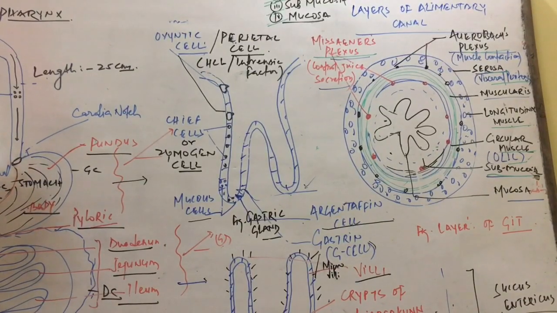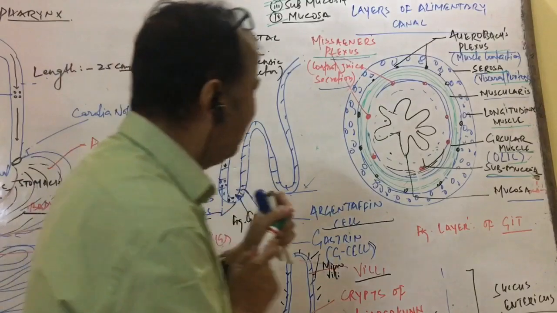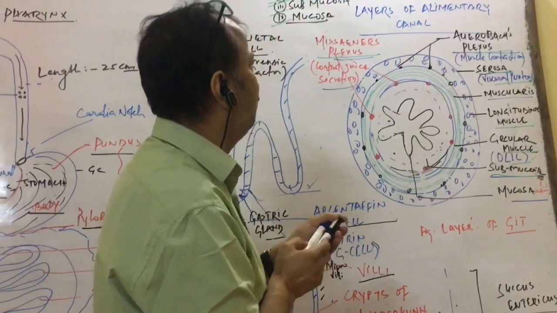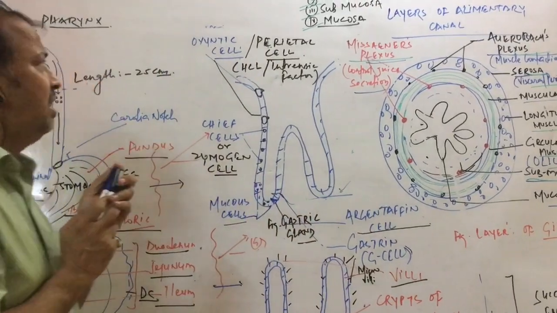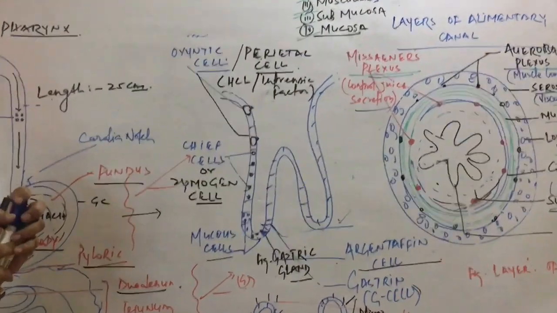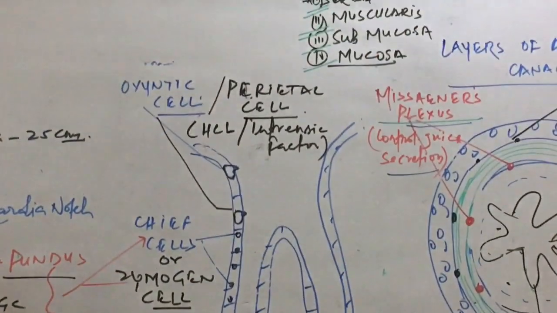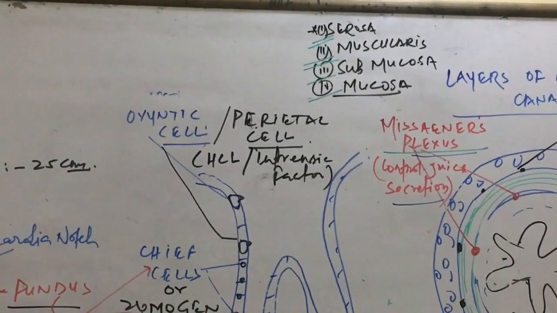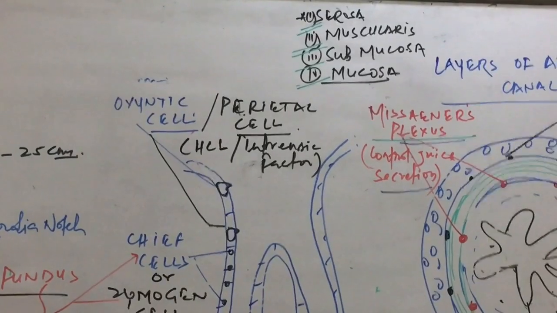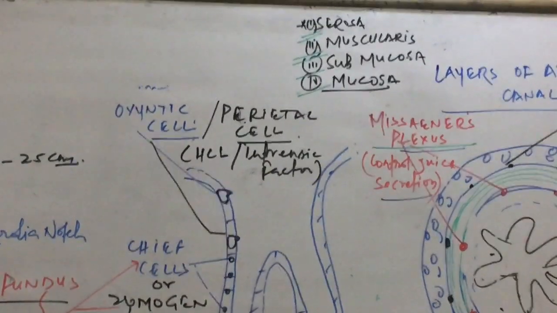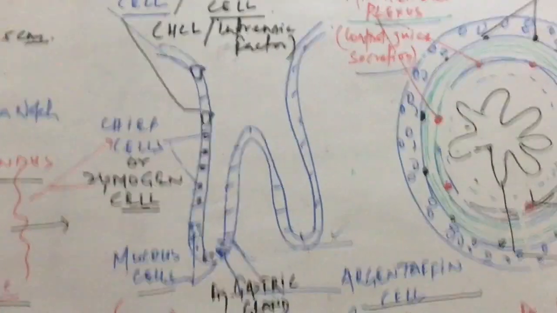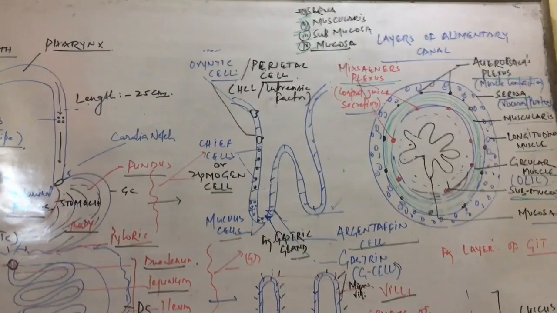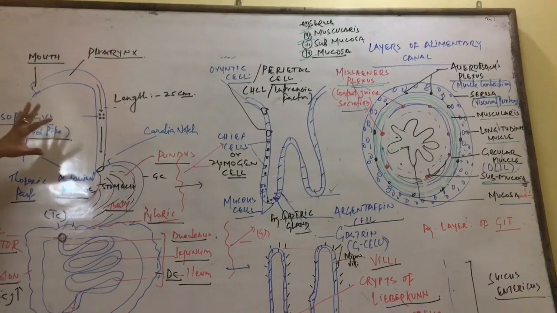These are the various layers of the alimentary canal. The first layer is the serosa, outermost, then the muscularis layer with longitudinal and circular muscle, and another layer is the submucosa, and the inner layer is called the mucosa. This is all about the external and internal structure of the GIT or alimentary canal.